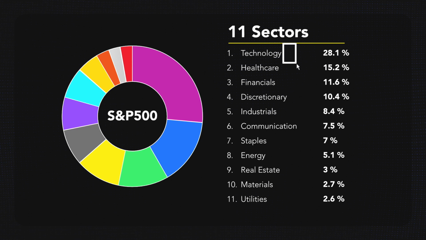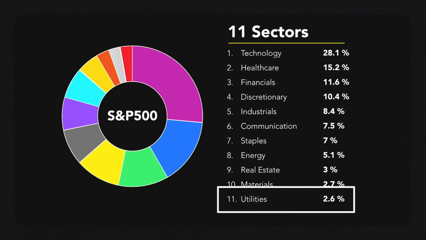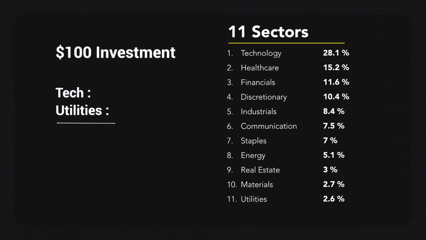You'll notice at the top is tech, with 28.1% of the weighting. This is because Apple and Microsoft are by far the largest companies in the stock market. At the bottom is utilities, with only 2.6% of the weighting. This means that if you invested $100 into the S&P 500, $28.10 would go to tech, while only $2.60 would go to utilities. The problem with this is, it doesn't allow you to benefit from the performance of smaller companies.